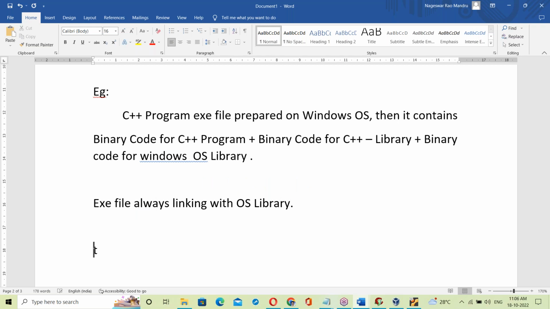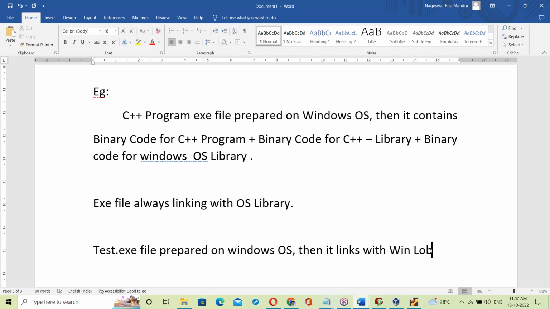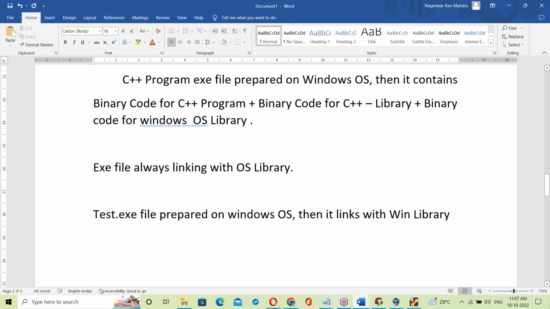Suppose, for example, a test.exe file prepared on a Windows base. Then it links with the Win library. Linking means nothing but just plugging in; it becomes part of the exe file.